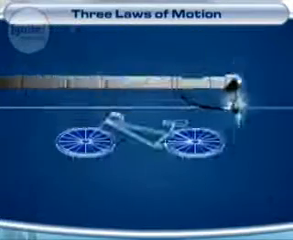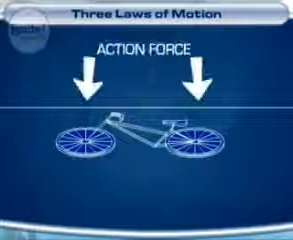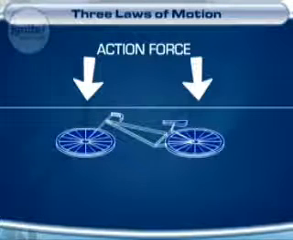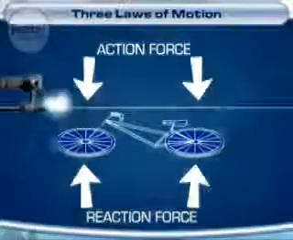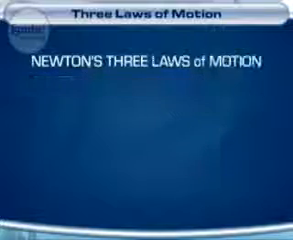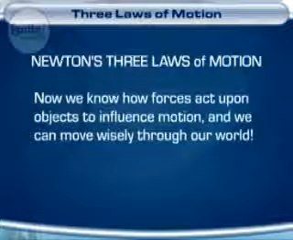Even a bicycle lying on the ground is an example of this law. The bike presses down due to gravity. If the ground did not push back up on the bike with a force equal to the bike's downward force, the bike would just fall through the ground. But it doesn't, because the two forces are acting together. And that completes our lesson on Newton's 3 laws of motion. Now we know how forces act upon objects to influence motion, and we can move wisely through our world.